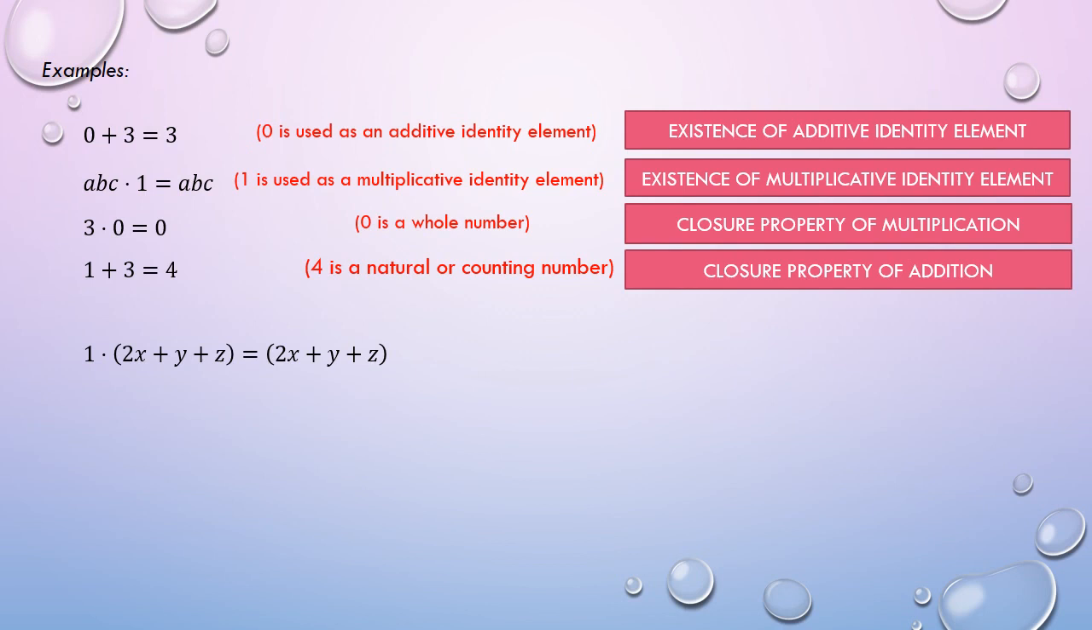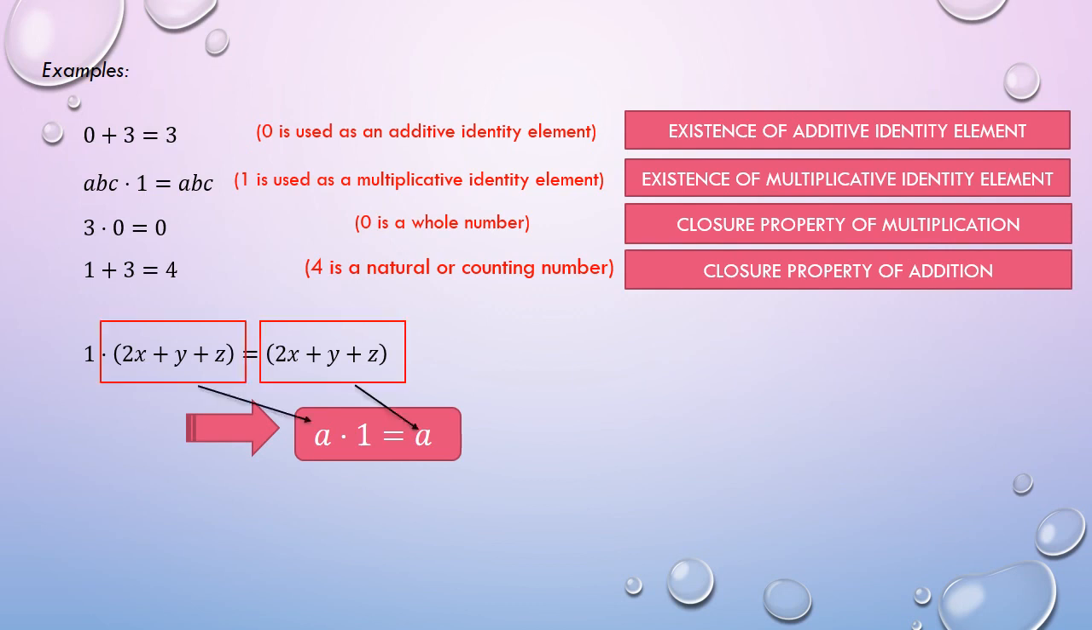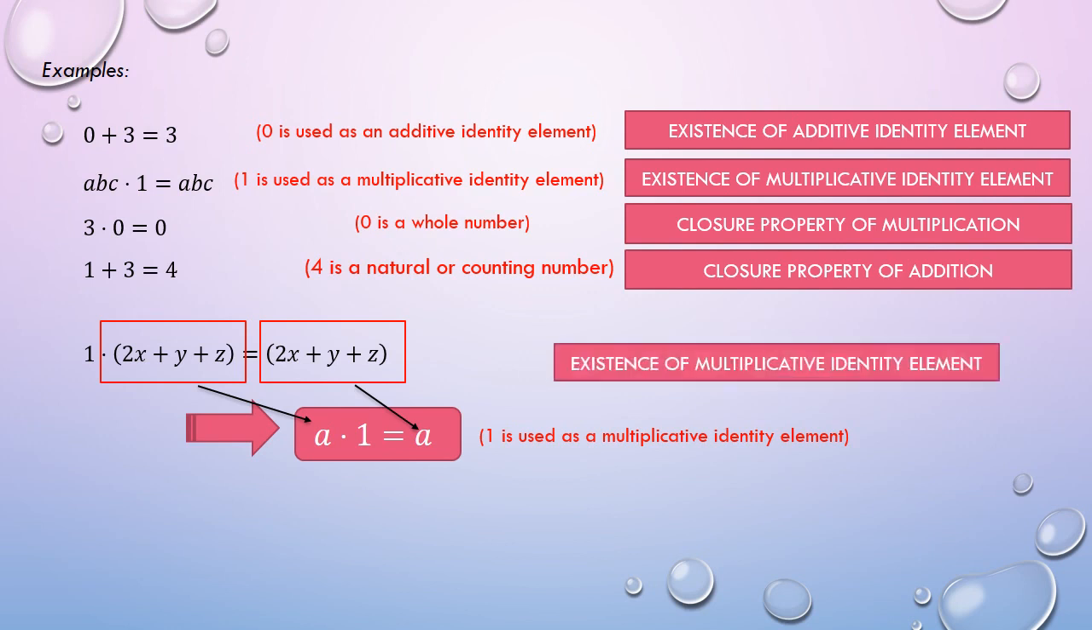Let's do further observation for this. We can see that there is the presence of the number 1. And we all know, 1 is used as a multiplicative identity element. Kaya posible na maging sagot dito is existence of multiplicative identity element. Pero para maging tamang hinala natin, this should satisfy this condition. Kung titingnan natin ng maigi, they come in the same format. For in the given statement, we can represent this one as the variable a. Sa madaling salita, 1 is used as a multiplicative identity element, kaya this should be existence of multiplicative identity element.